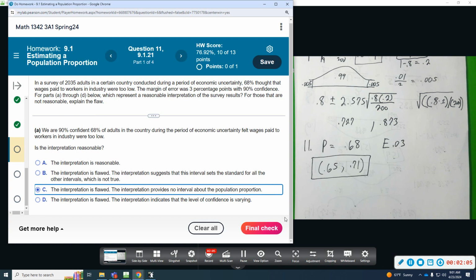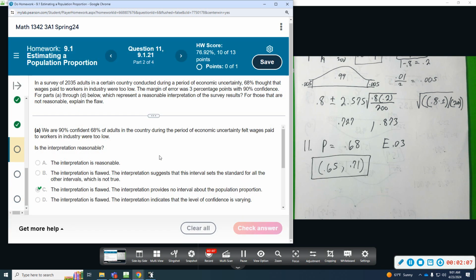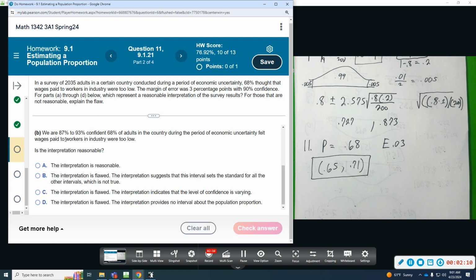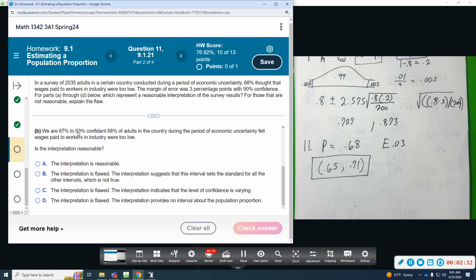We need, this is what we're looking for. B says we are 87 to 93% confident that 68% of adults uncertainly felt during the period of economic uncertainty, felt wages paid were too low. So this is saying that the confidence level is varying, and we don't change our confidence level. We make an interval.